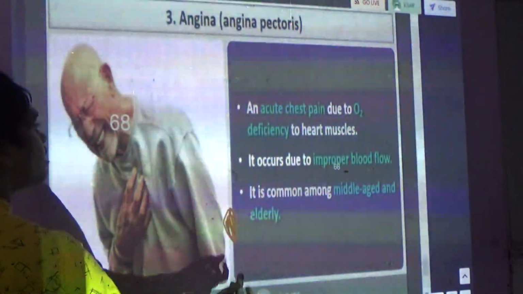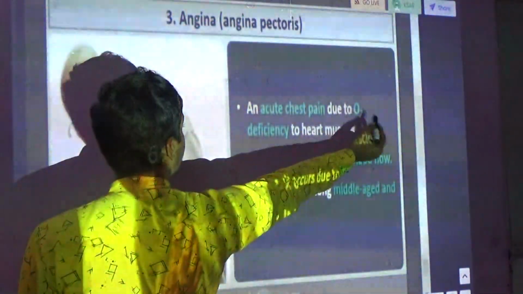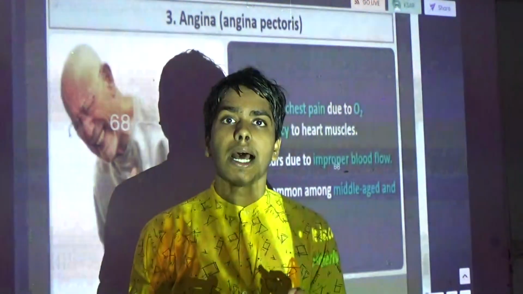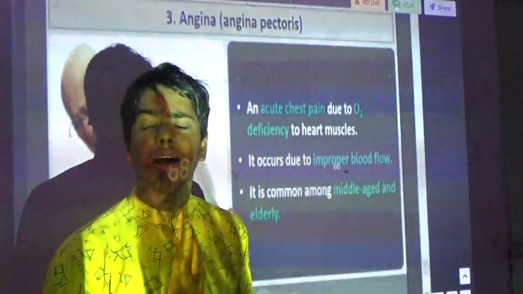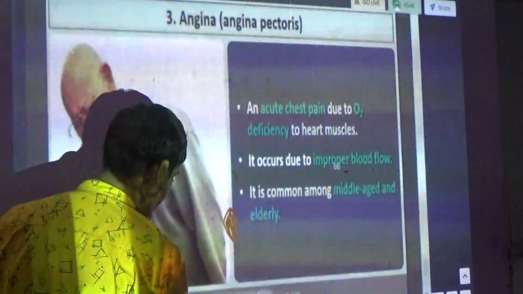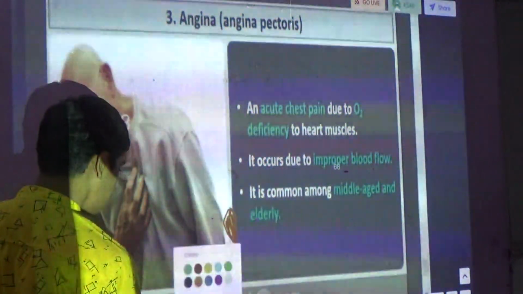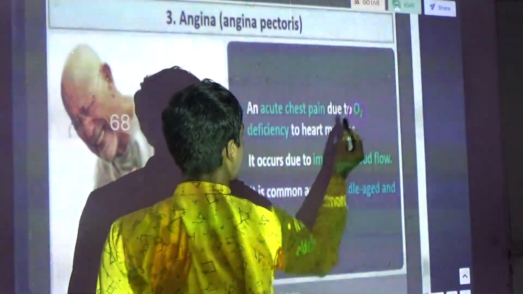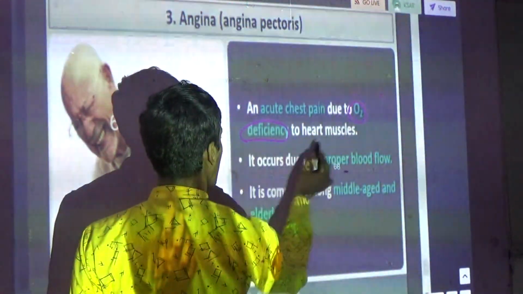Okay. Now it is the acute pain due to O2 deficiency to the heart. Due to oldness, the blood will carry less oxygen to the heart muscles. This is the deficiency of O2 to the heart muscles.